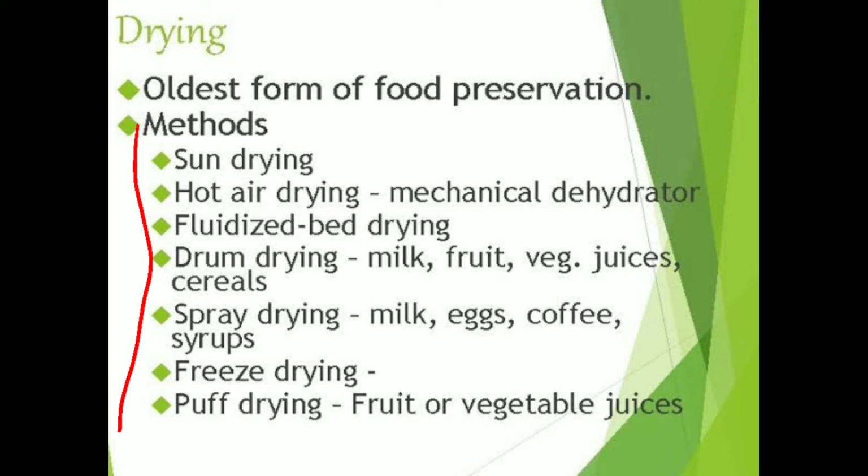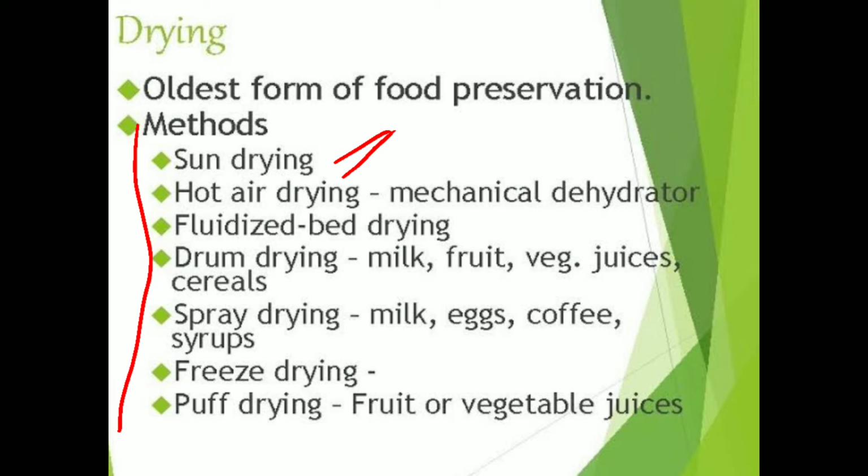One is sun drying, which I already told you about. From ancient times, from earlier people, if you see your grandma or great grandma, they use this sun drying process when making any kind of pickle or chips, homemade chips, homemade papads, right?